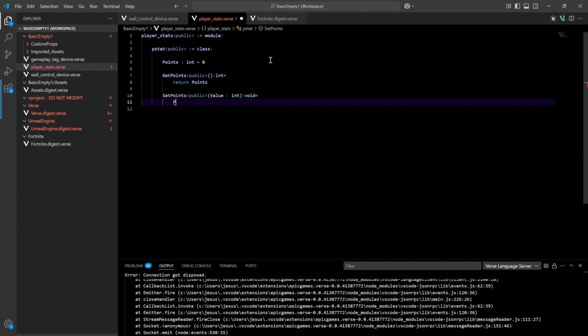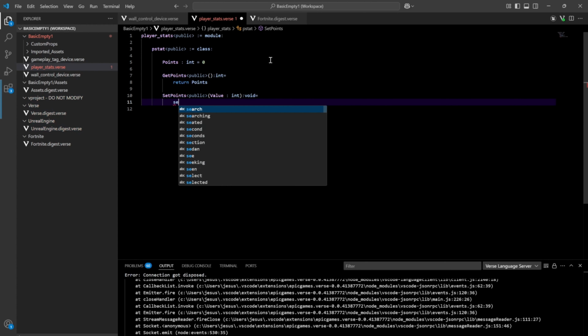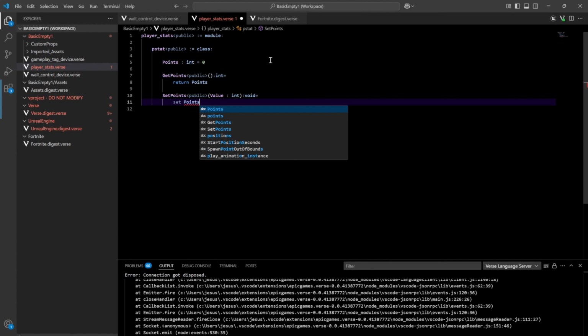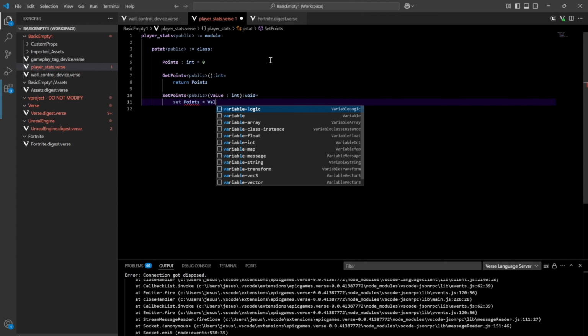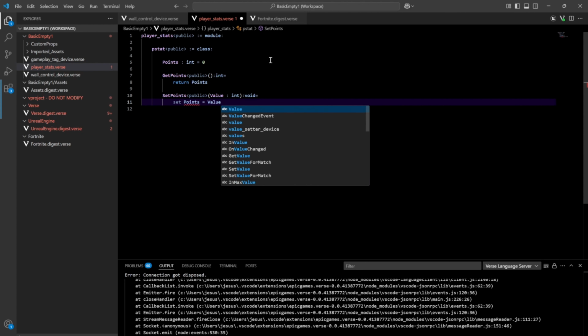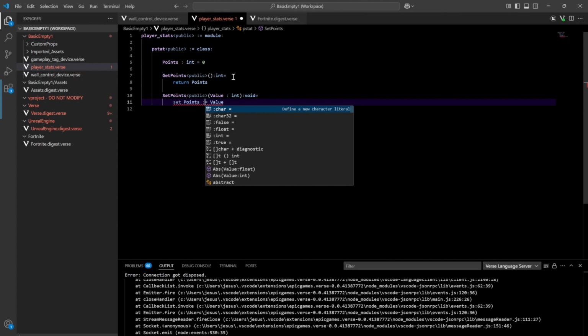Actually, since technically this is like a constant, we do set points equals value. That's how we, let's see. Nope, that's not how we do it. All right.